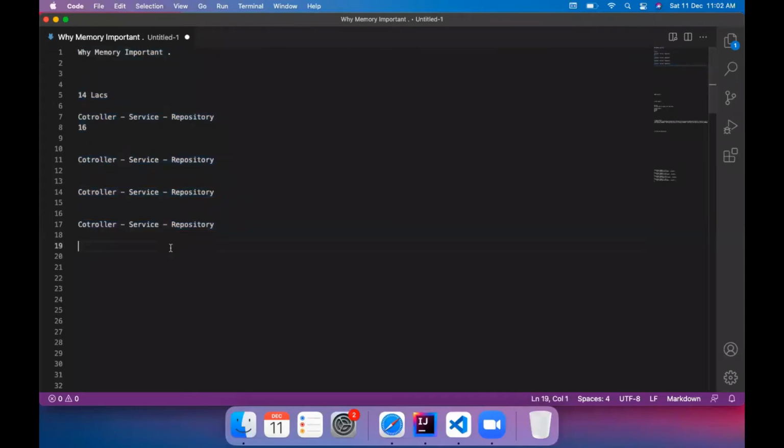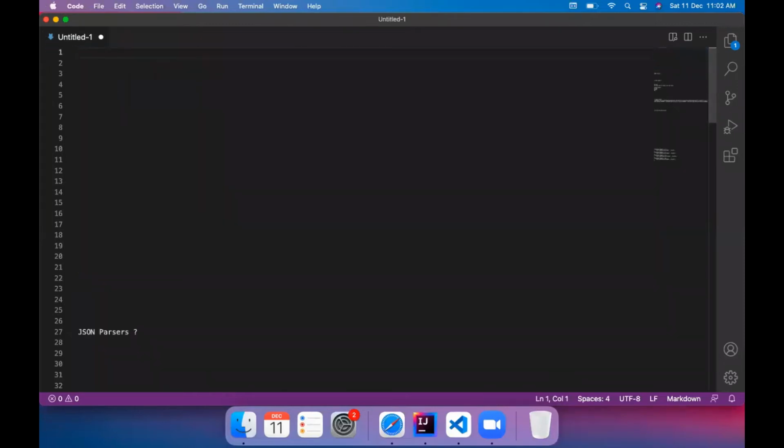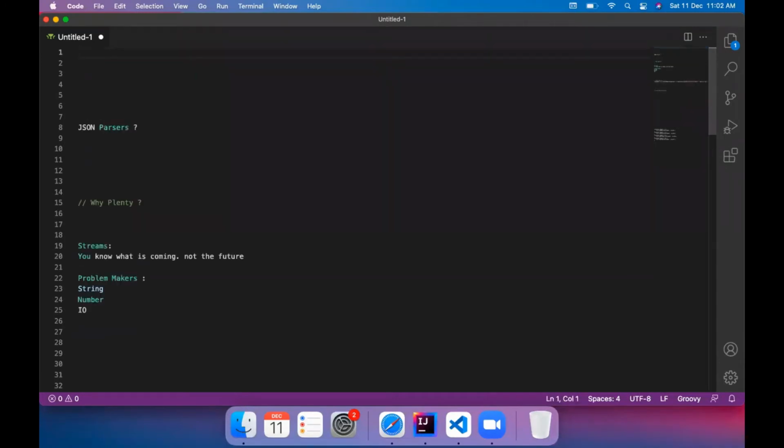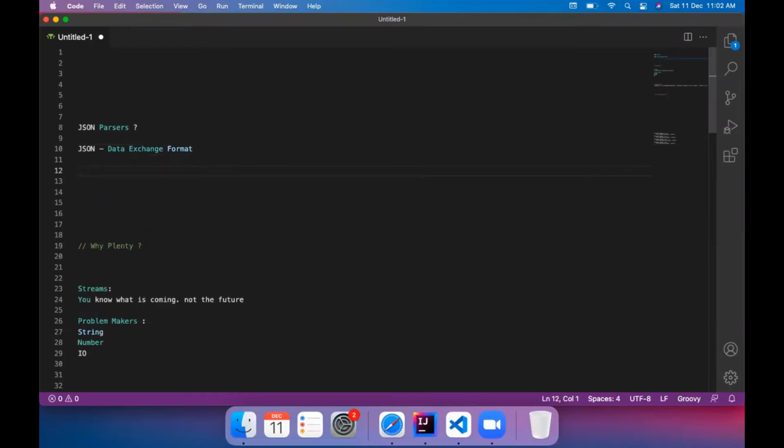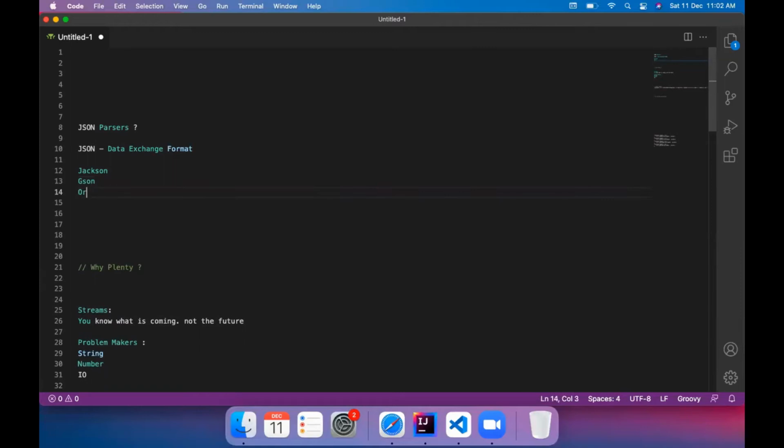Before we go to the use case, I'll tell you what area we are going to work on. So we are going to write our own parser, basically. Can anyone tell me what JSON parsers you are using in your project? The JSON parsers that we are using. We all know that JSON is a standard. It's a data exchange format. Like, we use Jackson for serialization, Gson. Kotlinx serialization I'm using.